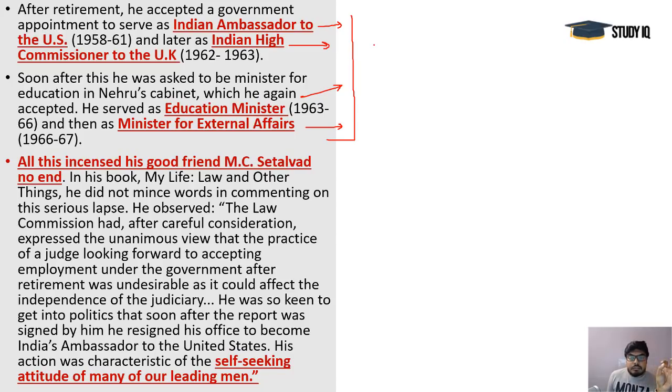So Mr. Setalwad, who was along with him in the Law Commission, in his book My Life, Law and Other Things, did not mince words in commenting on this serious lapse of Mr. MC Chagla. He observed that the Law Commission had, after careful consideration, expressed the unanimous view that the practice of a judge looking forward to accepting employment under the government after retirement was undesirable, and it could affect the independence of the judiciary.